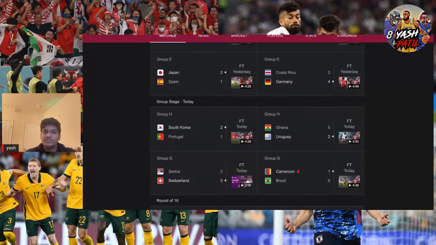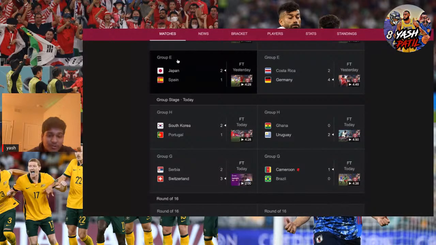3-2 finish. They lose that game, and Son was very frustrated at the end of that game because he was like, "Oh, we're basically out. I don't know if we can do much more." But no, a miracle happens. Uruguay goes on to beat Ghana, and then South Korea beats Portugal, which was very unlikely to happen. I don't think anyone expected that. But yeah, South Korea beats Portugal.